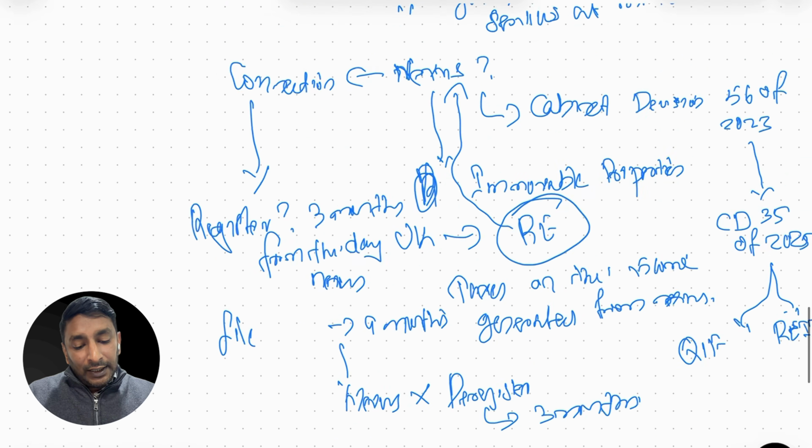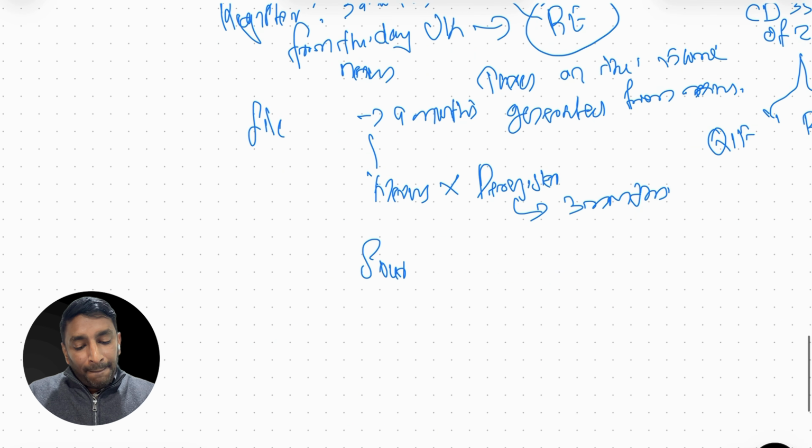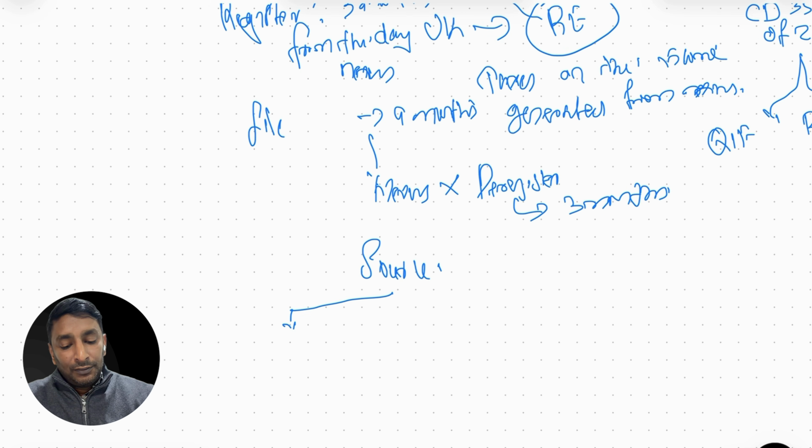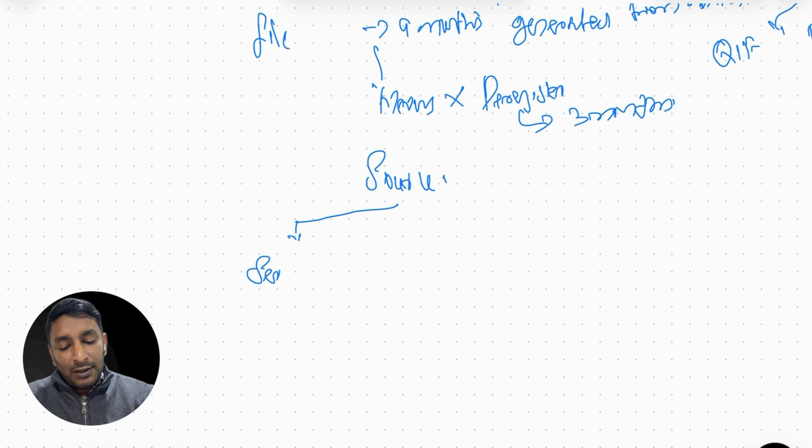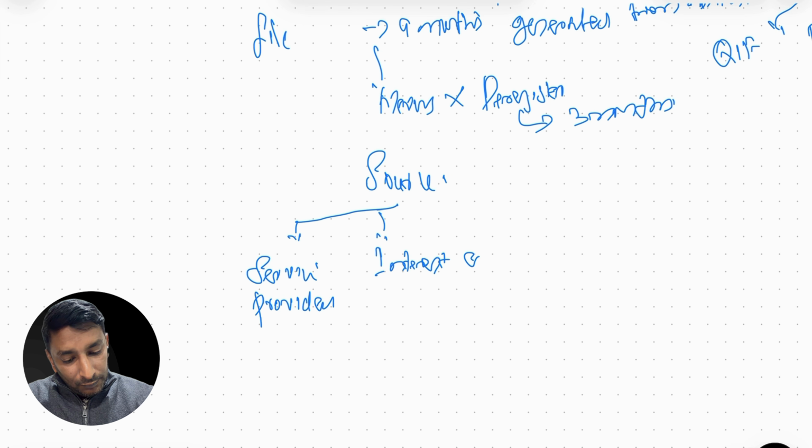Now the last category is source income. If a foreign company has a PE or nexus, then they need to register. What if a foreign company is earning some income from UAE and they neither have a PE nor a nexus? What could be the situation? I'll give you certain source income. Example, service provided, interest earned, IP income.